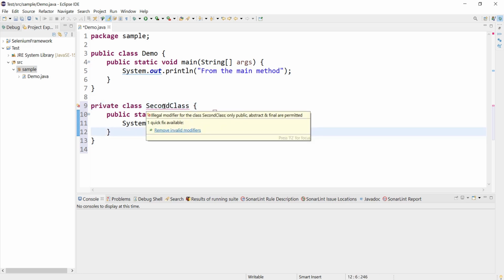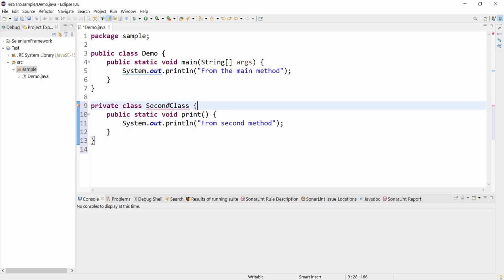Now there is another problem. Illegal modifier for the class SecondClass. Only public, abstract, final are permitted. These are the modifiers which are possible as per the error message. It says illegal modifier, which means private is not allowed. We can only have public, abstract and final. But we saw that if I give public, it will throw another error.